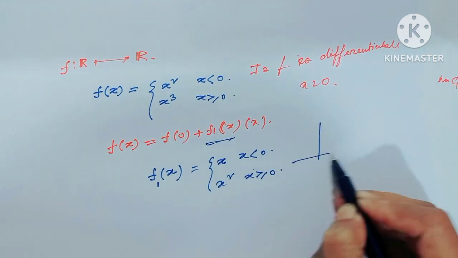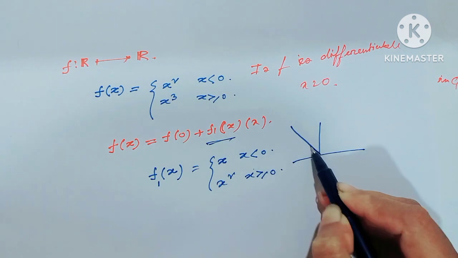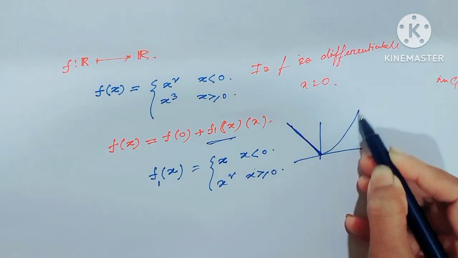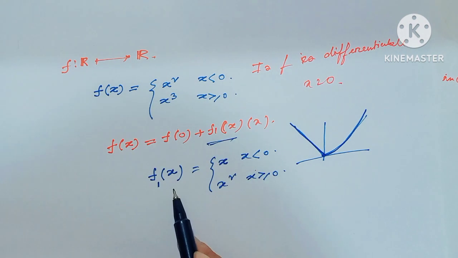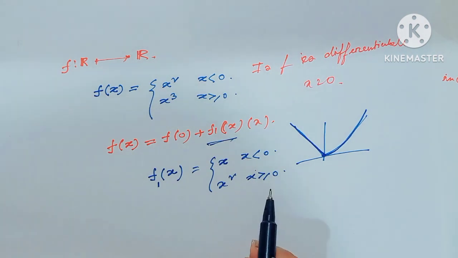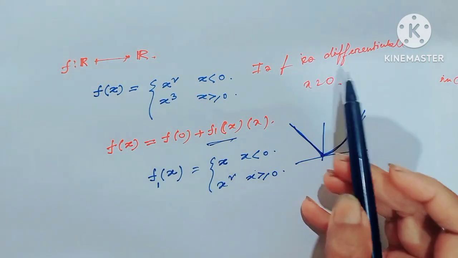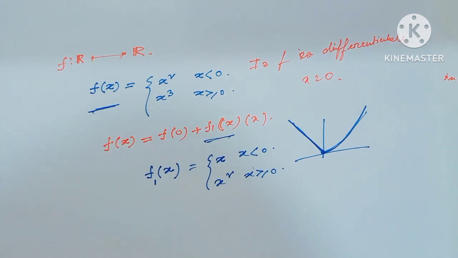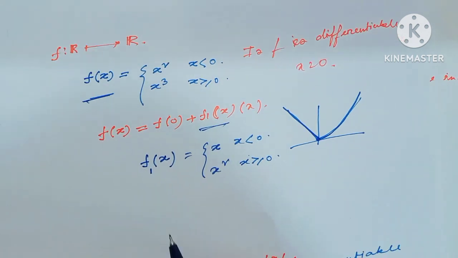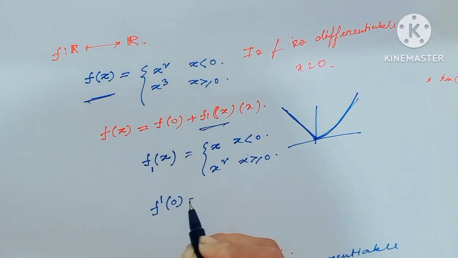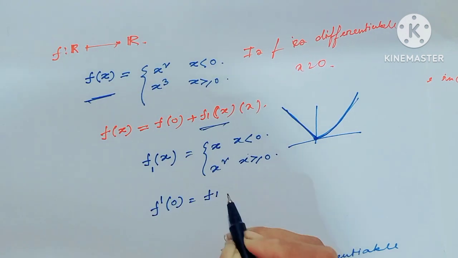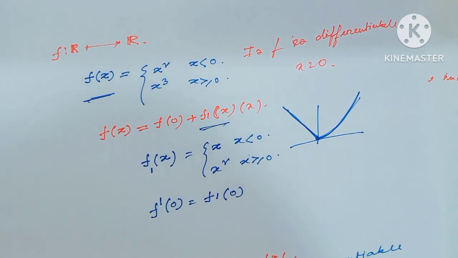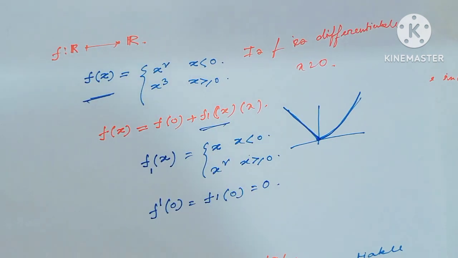And obviously the picture would be of this type: when x less than 0, this would be x square, and this function f1 of x is continuous at x equal to 0. So we can tell this function f is differentiable at x equal to 0, and the derivative of the function, that means f prime 0 equal to f1 at the point 0. This value is obviously equal to 0. I hope all my viewers have understood how we have to find differentiability of any function.